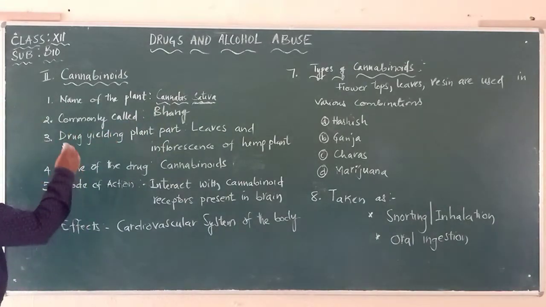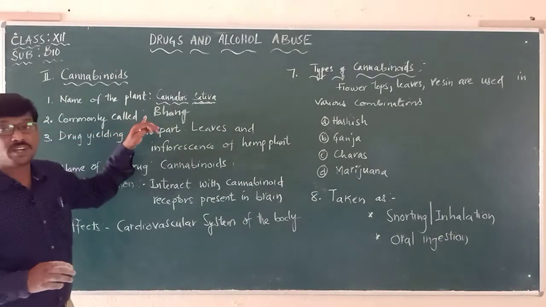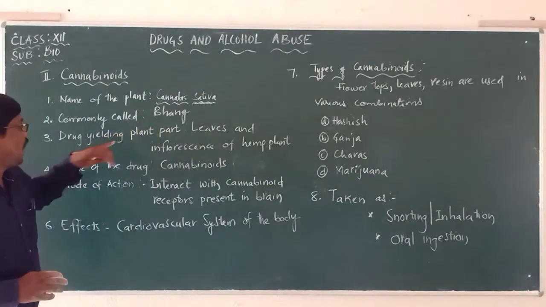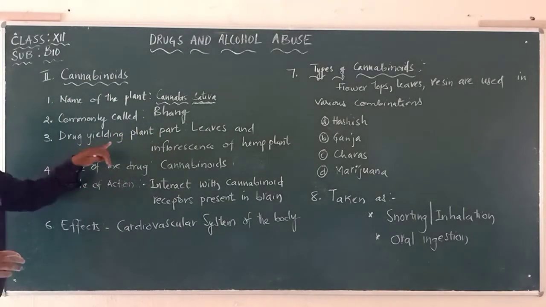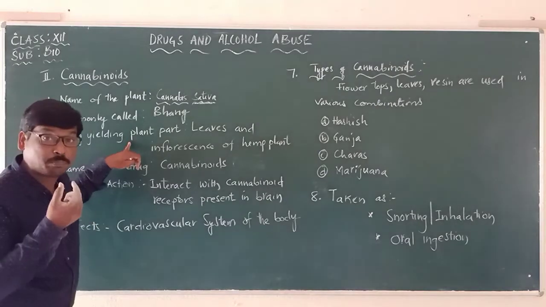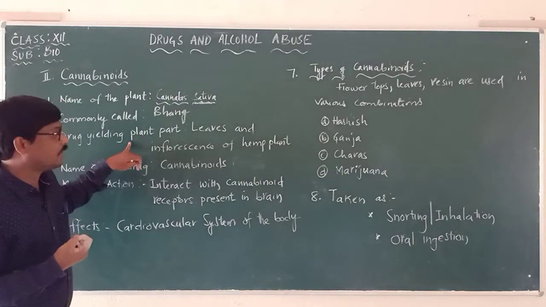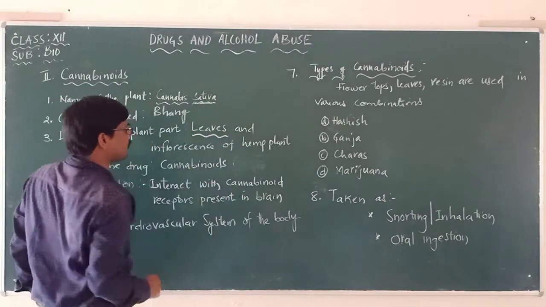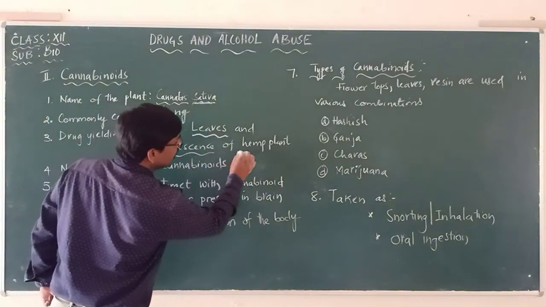This plant is commonly called bhang. From which part of the plant is the drug obtained? Here we should remember the drug is obtained from the leaves and inflorescence of the hemp plant.